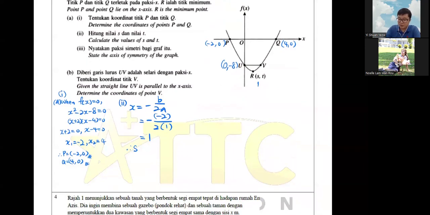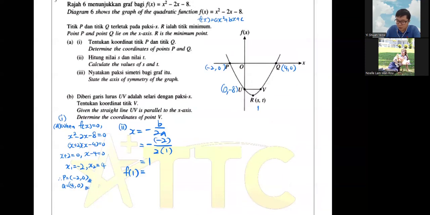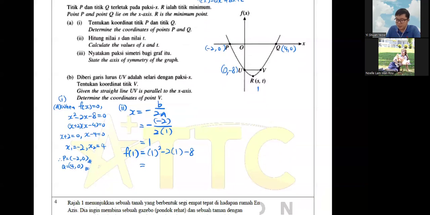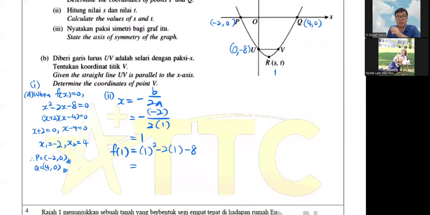Or maybe we can do it later. When you have x equals 1 already, the t is the y-coordinate of that. So let's just finish that. f(1): you get 1 squared minus 2 times 1 minus 8. So 1 times 1, minus 2, minus 8.